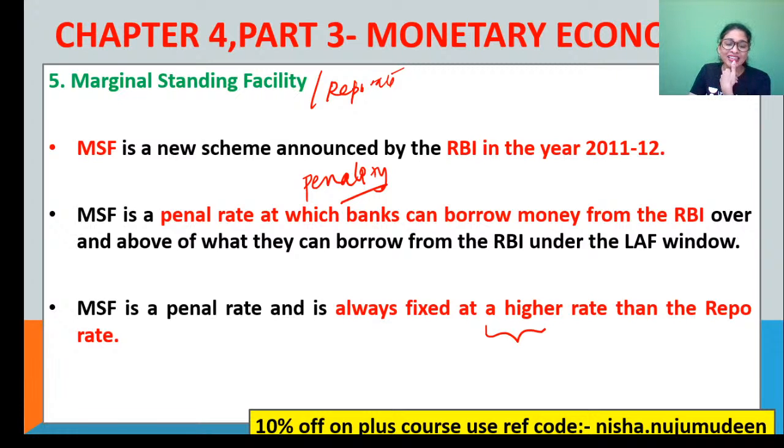The penal rate or penal interest rate is nothing but the type of penalty levied by the loan provider. If RBI is giving money to commercial banks and tells them to pay it back at a certain point of time, but they are unable to pay the interest or the principal amount, a penalty will be imposed on them. Clear? That is called the penal rate. And this MSF is similar to a penal rate for whom, guys? It is a penal rate for the commercial banks by the RBI. Clear?